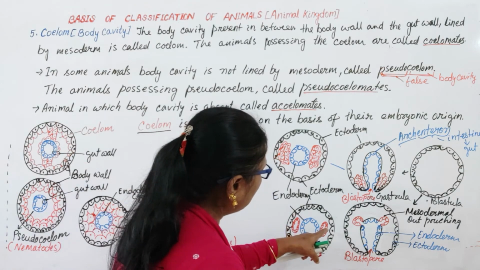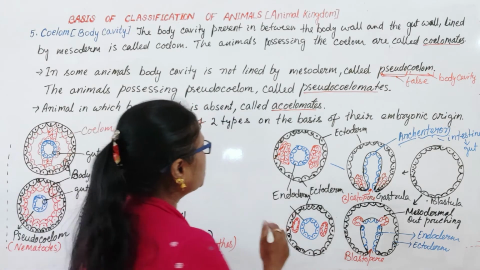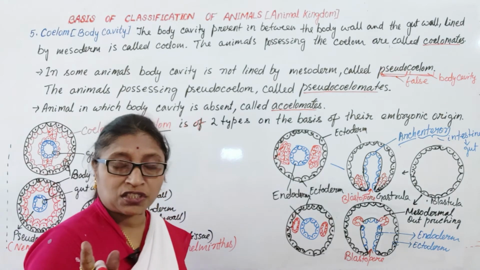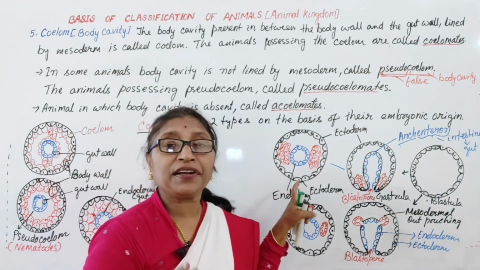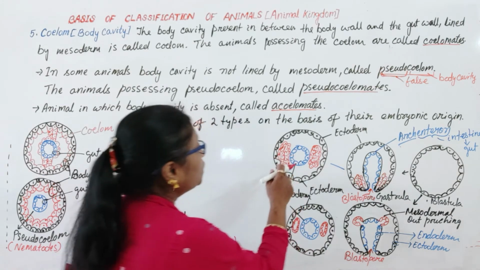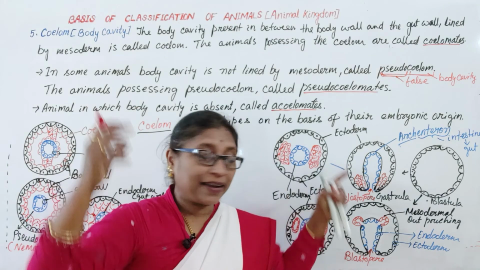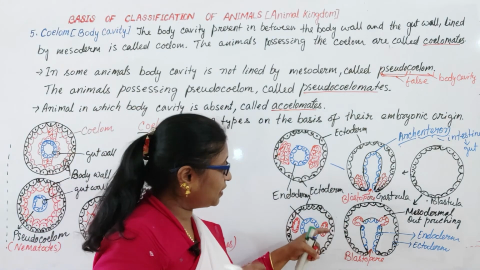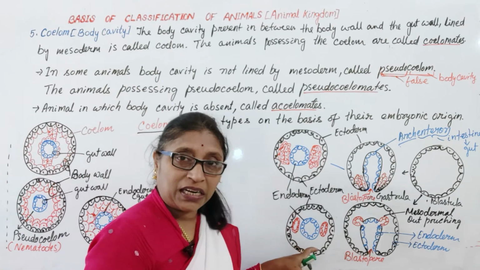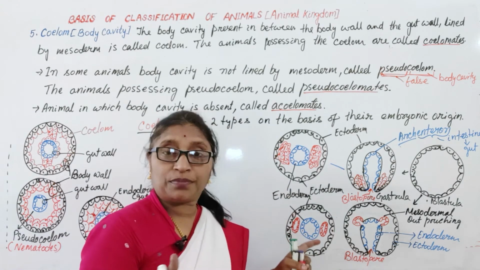So these are the future coelom. Just concentrate on what I am saying and what I am doing in the diagram. In some animals, extra pouches arise from the archenteron and are pinched out from the gut wall, and they form the coelom.